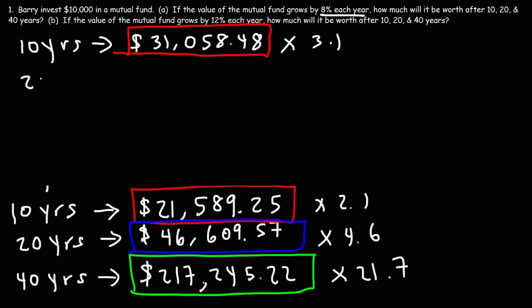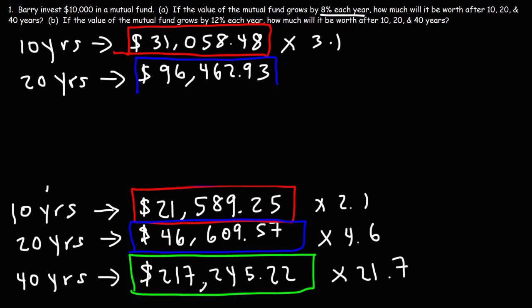Now let's see what's going to happen over 20 years. So it's going to be 10,000 times 1.12 raised to the 20th power. And the value of his investment is going to be $96,462.93. So now the value of his investment is 9.6 times his original investment. Compare that to 4.6. That's a big difference.